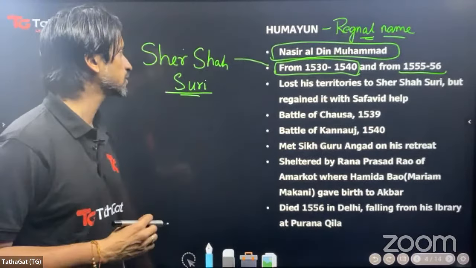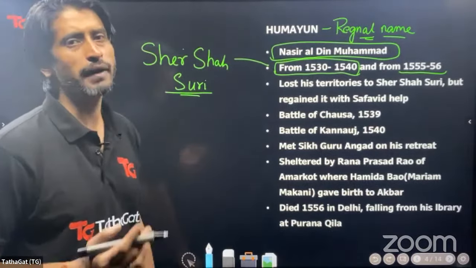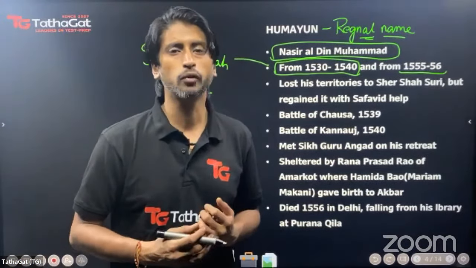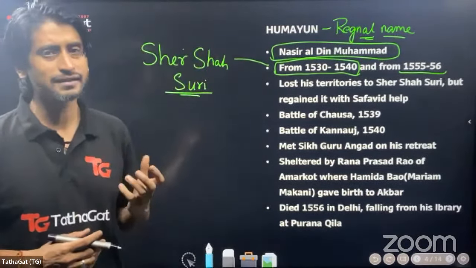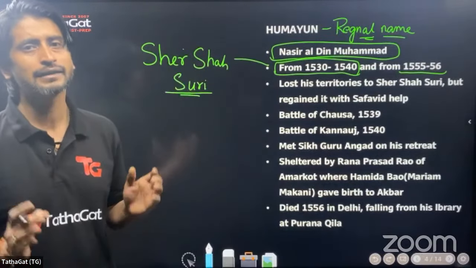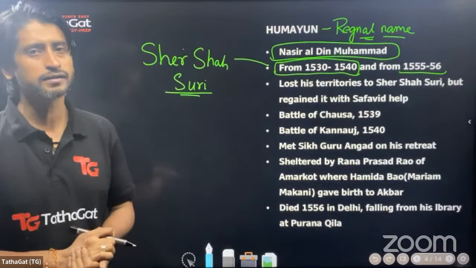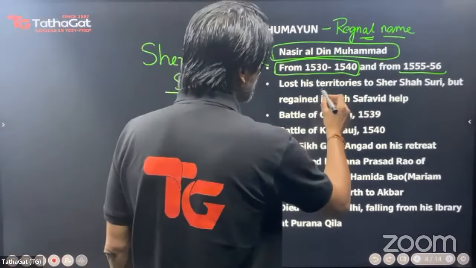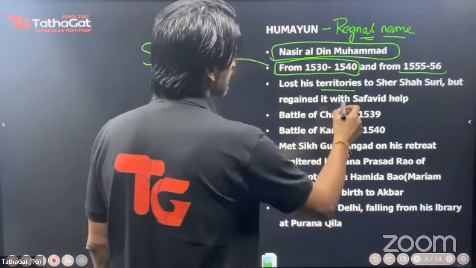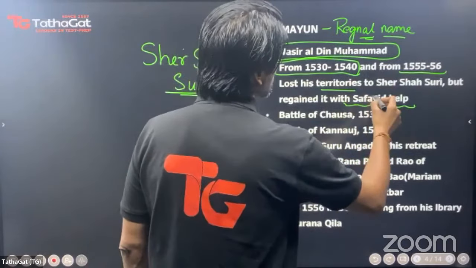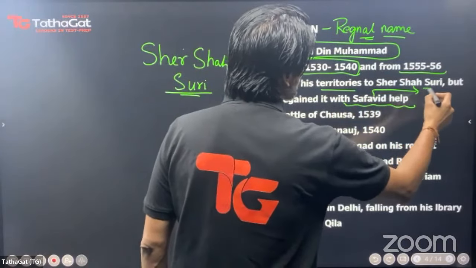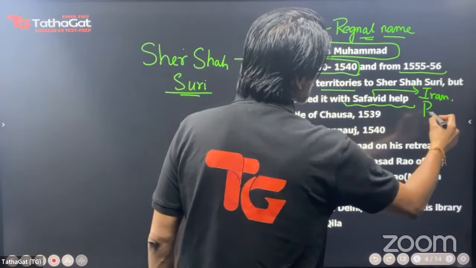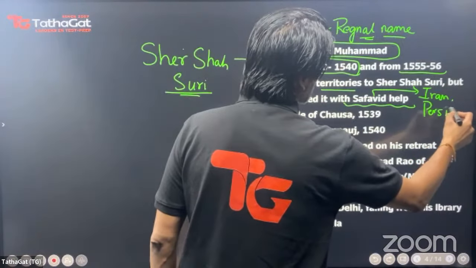So such practices were started by Sher Shah Suri, and many of them, his taxation policies, they too were inculcated in the Mughal bureaucracy, and it was this system that was perfected by Akbar, and that established a solid base for the Mughal Empire in India. Now, he lost his territories to Sher Shah, but regained them with Safavid help. The Safavid dynasty is the dynasty ruling in Iran, as we know presently, or Persia, as it was known back then.